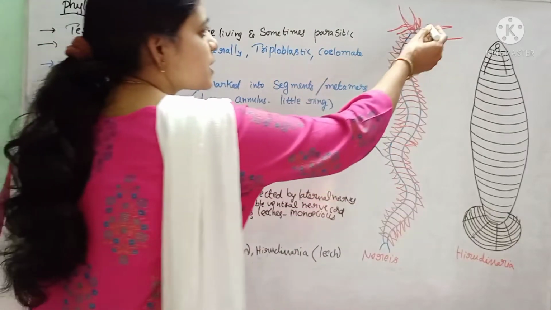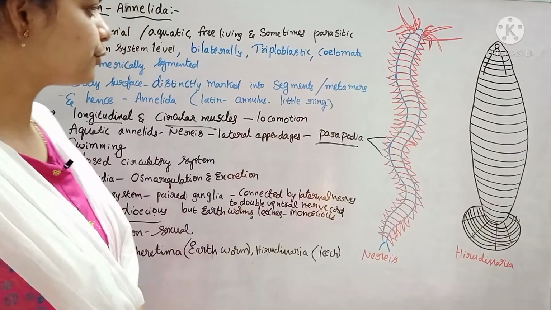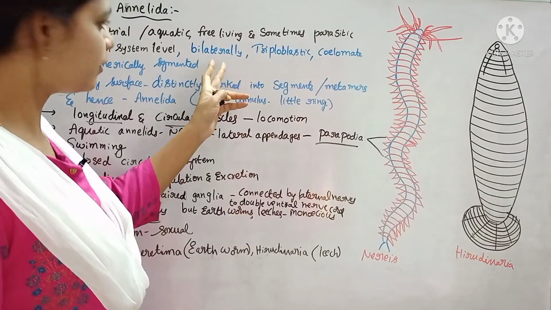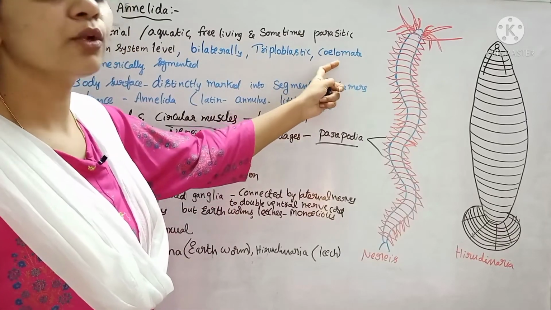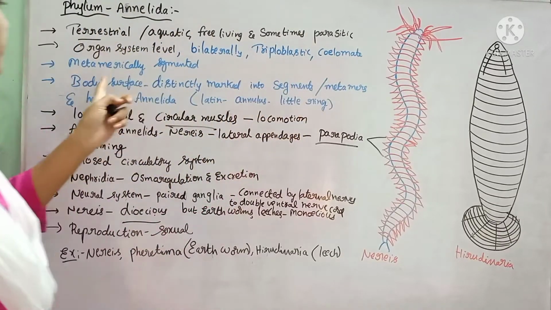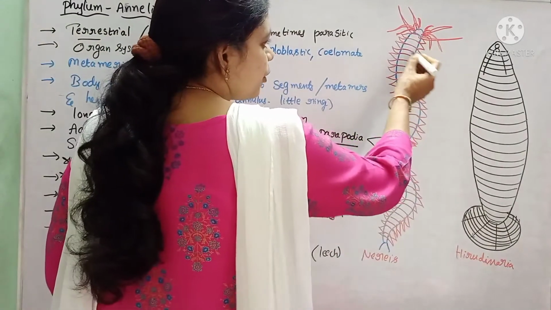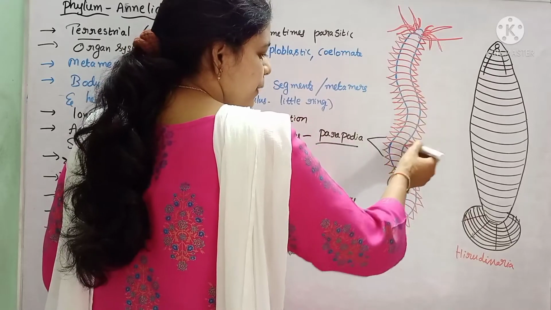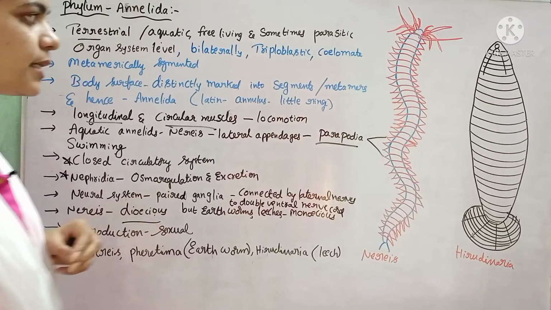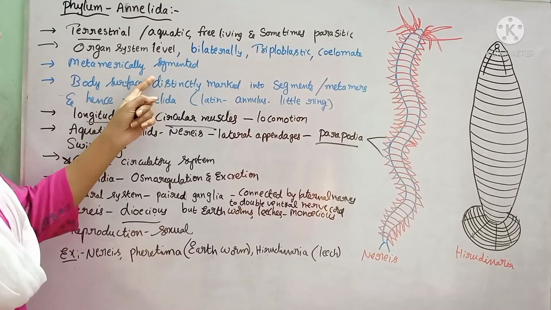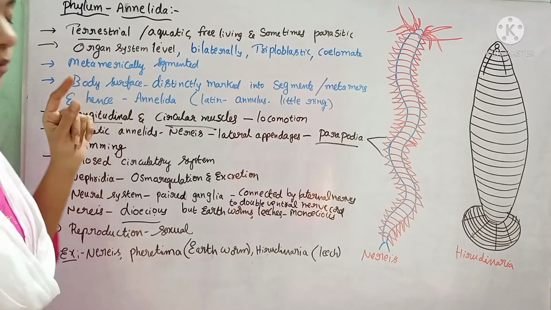And these organisms are bilaterally symmetrical. That means they can be divided into left and right halves when we cut in one plane. They are triploblastic animals, which contain 3 layers, and coelom is present. They exhibit metamerically segmented nature. Here, the body is divided into several small segment-like structures which separate the body externally and internally. These are called metameres. So the body is separated by these segments, and this is called metameric segmentation.